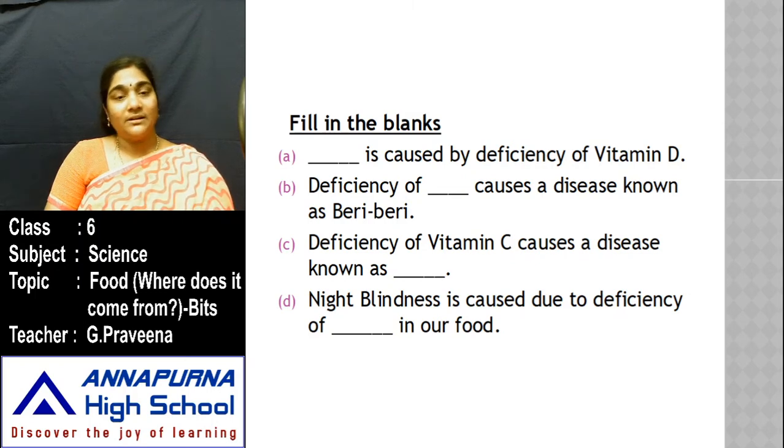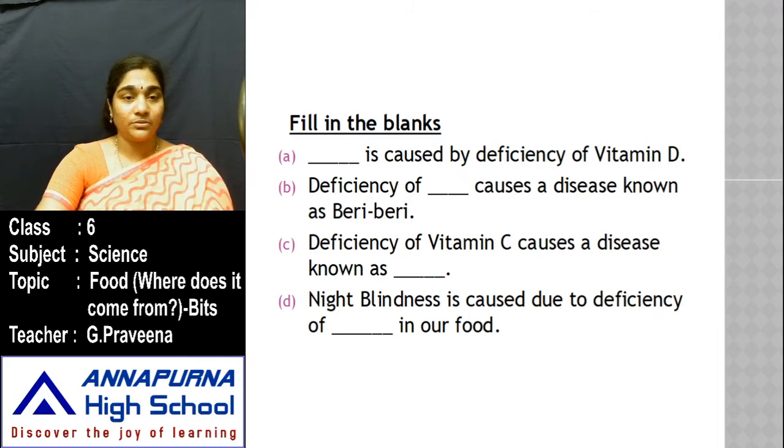Then next bit, deficiency of dash causes a disease known as beriberi. So beriberi is caused due to the deficiency of a particular vitamin. So what is it called as? Then the third bit, deficiency of vitamin C, it causes a disease known as dash. Then night blindness is caused due to the deficiency of dash in our food.